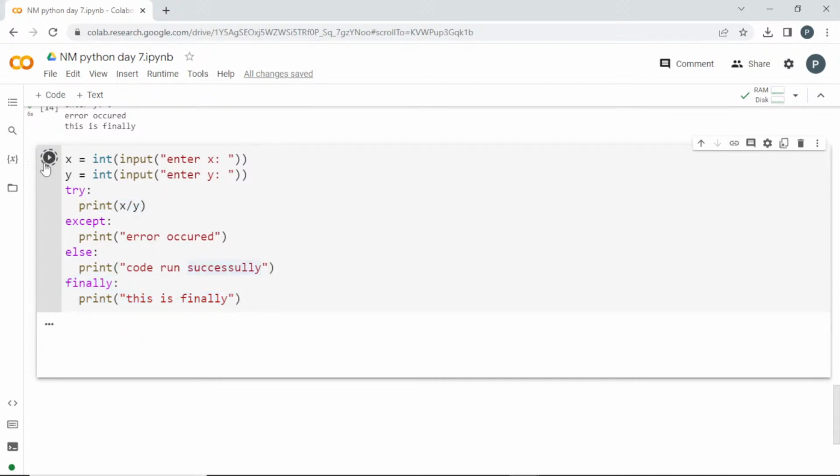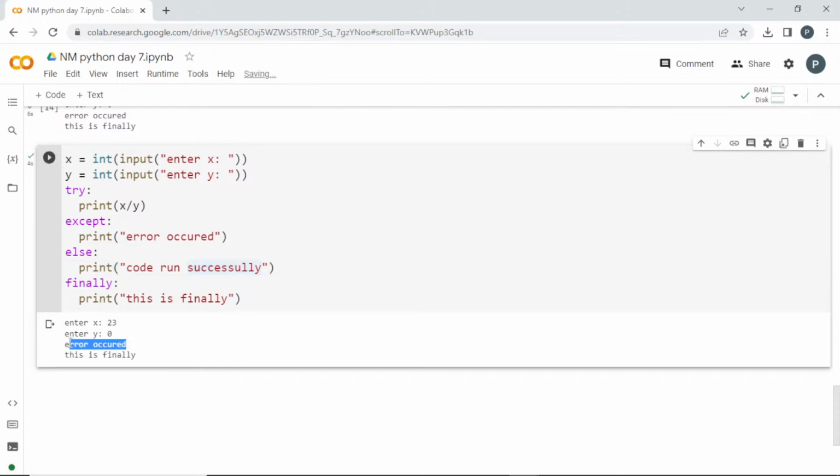If I enter some wrong value and go into an error, then in that case the error occurred message will come, but else won't come, because it will come only when the try succeeds. If it goes to the except, it is not going to allow the else, but finally will come in all cases. So it is giving the finally also. Clear, guys?